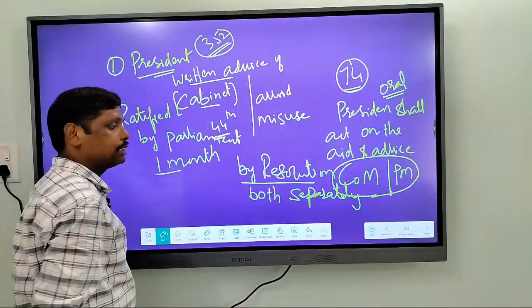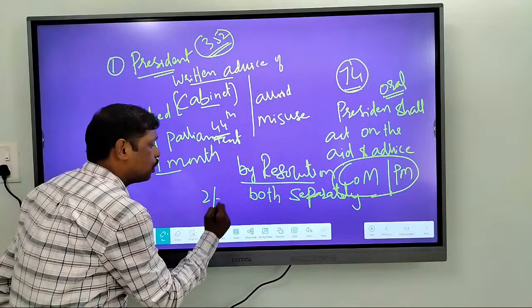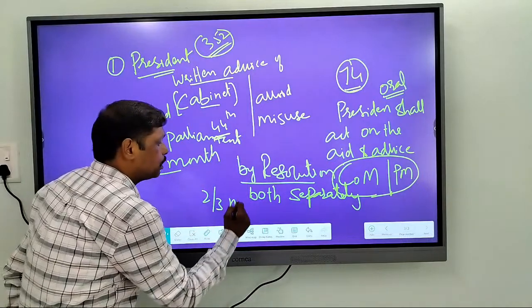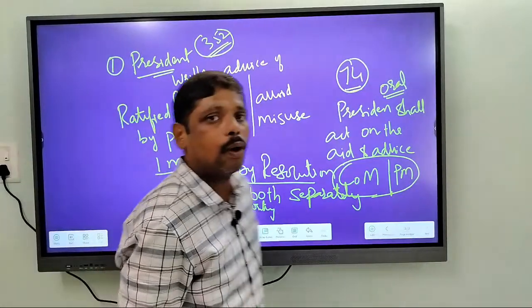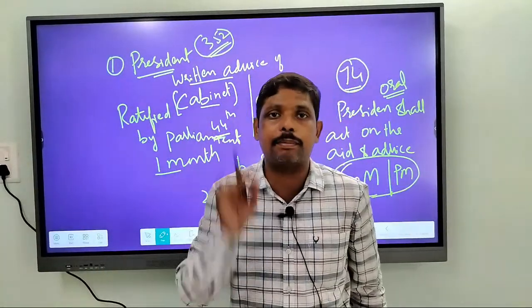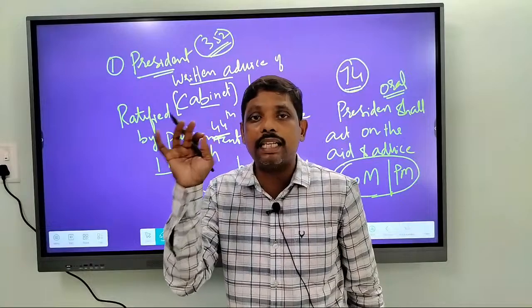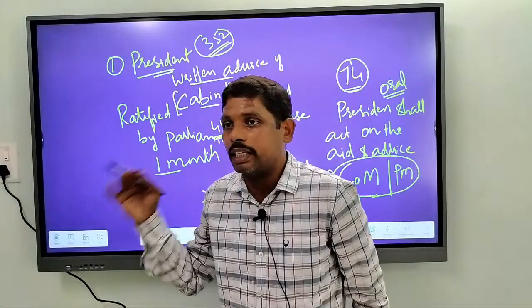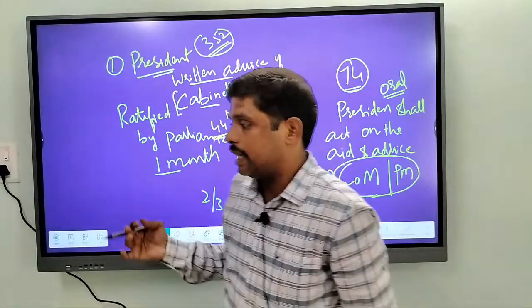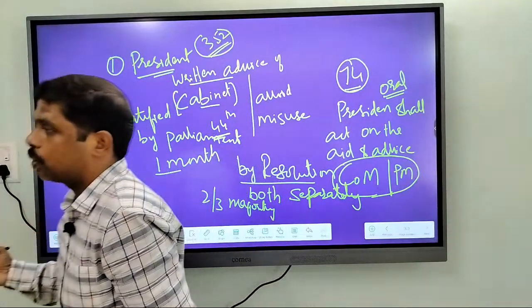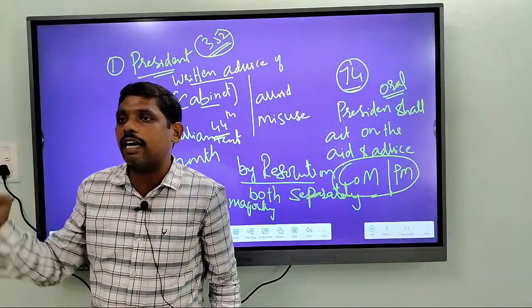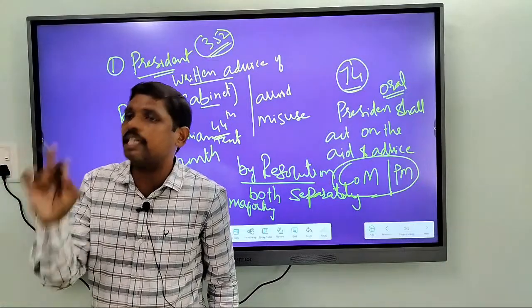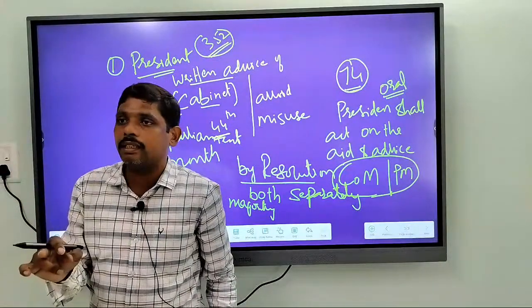In both the houses separately with special majority, that is with 2/3 majority. So ratification means what? Ratification is nothing but acceptance. Ratification means it is acceptance, right? So the decision of president, the decision of president to impose president rule should be ratified by Parliament within a period of 1 month by